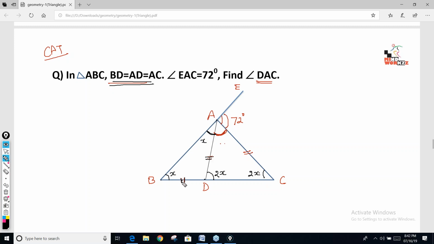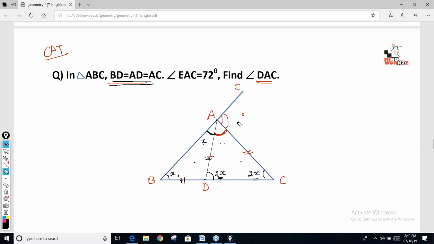So these two sides are equal, so only these two angles can be taken equal. You cannot take all the three angles equal, Sandeep. There are two different triangles. This is a different triangle. This is a different triangle. That is wrong interpretation. If this angle is x, this angle is x. This is 2x, so this angle is also 2x.